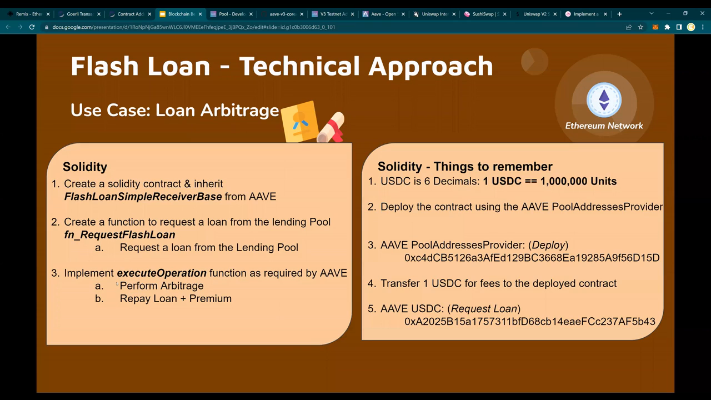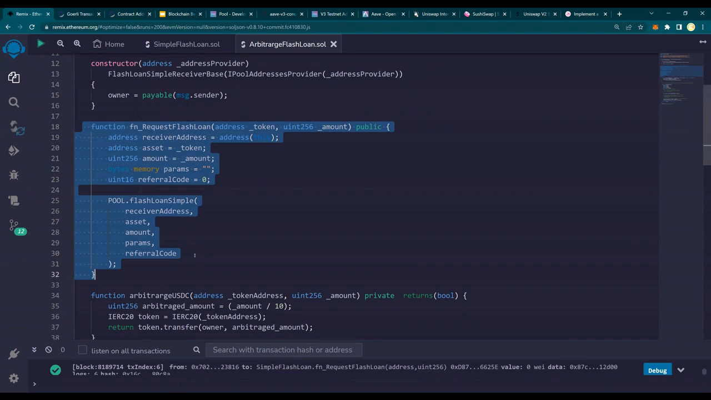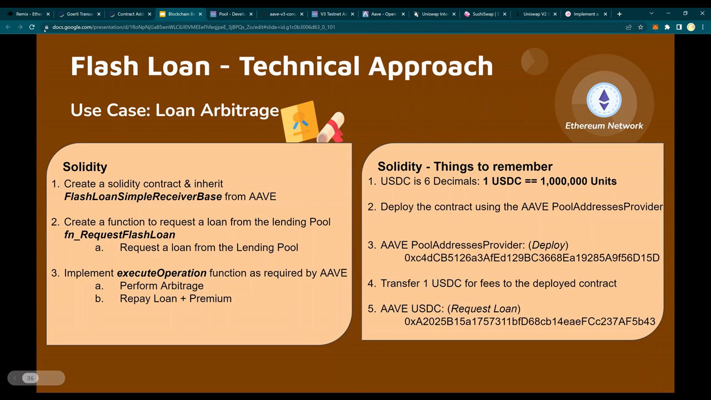Request a loan. Now I've also implemented 3A. So request a loan from the lending pool. This function is requesting the loan as in the simple flash loan. Right? Next, perform arbitrage.